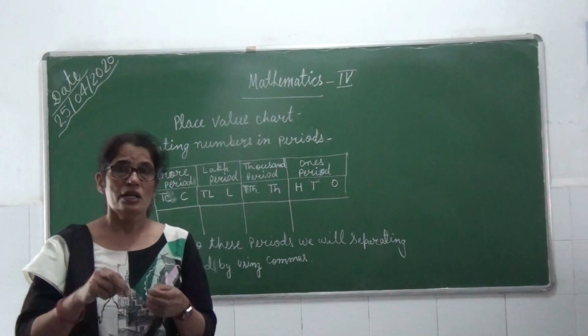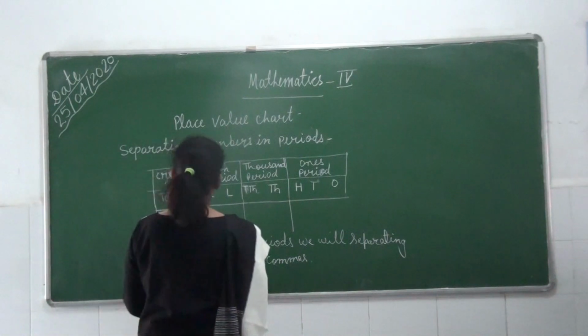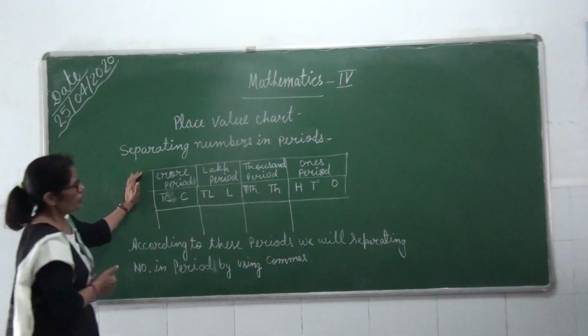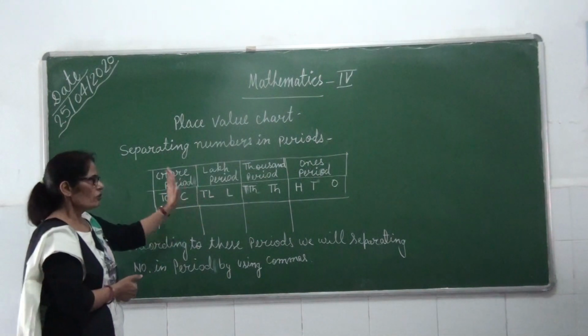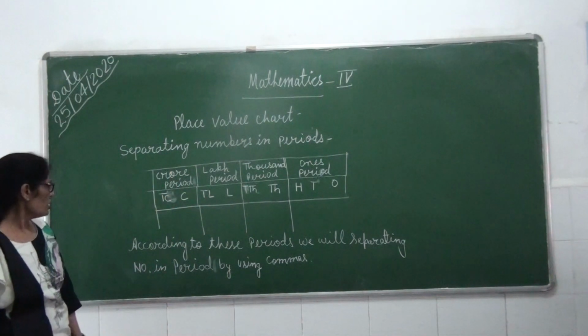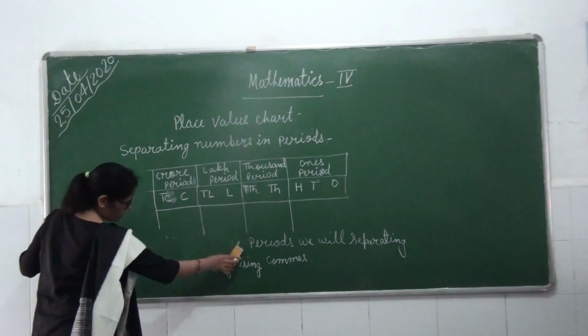We can write and read numbers easily. So that is why we need to separate numbers in periods. According to these periods, we will separate numbers in periods by using commas.